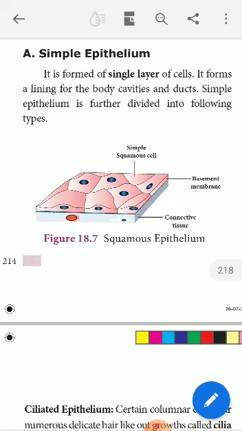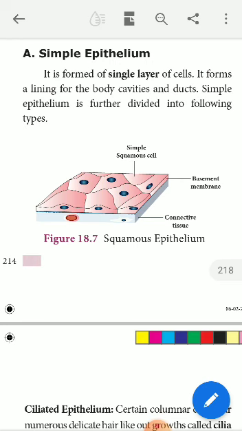Suppose the tissues are not covering all these organs, straight away the germs will enter the organs and they may be damaged or infected by these germs or disease-causing microbes. So therefore, this type of epithelial tissue is found in the body cavities, ducts, on the surface of tongue, skin, and all other places.